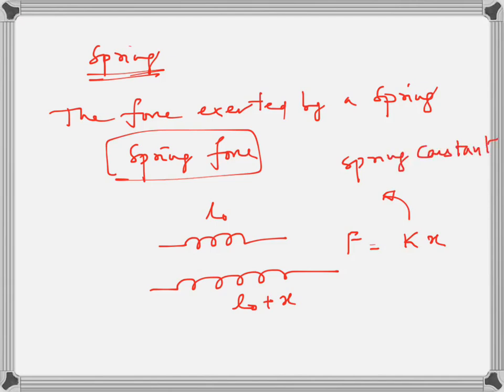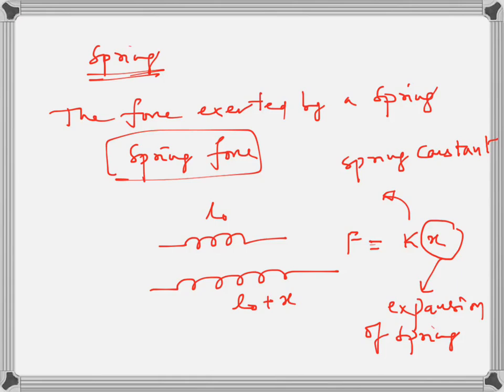So you see, the force exerted by a spring depends on this quantity x, which is the expansion in the spring. This expansion is nothing but final length minus natural length, new length minus natural length.